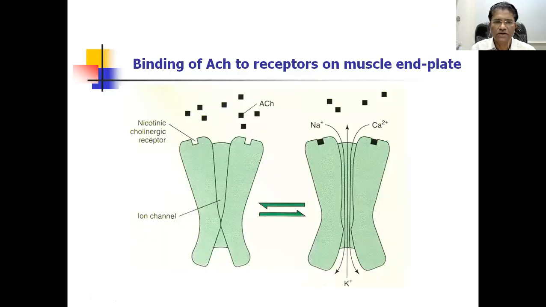This is a more simplified form where you can see that acetylcholine molecules, which are released in thousands whenever an impulse occurs at the axonal terminal, combine with these receptors and open the channel for ionic transfer.